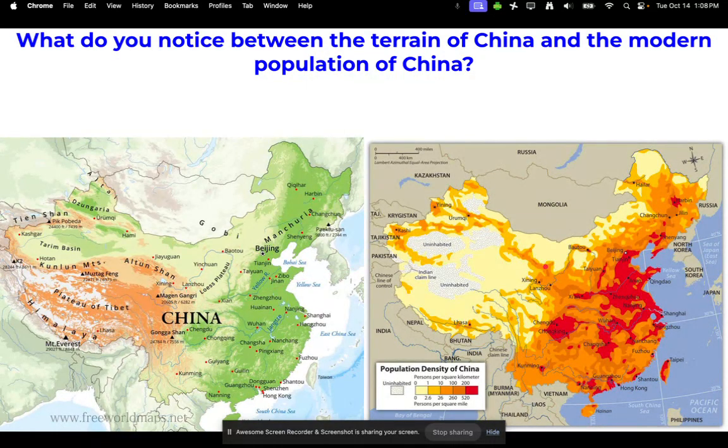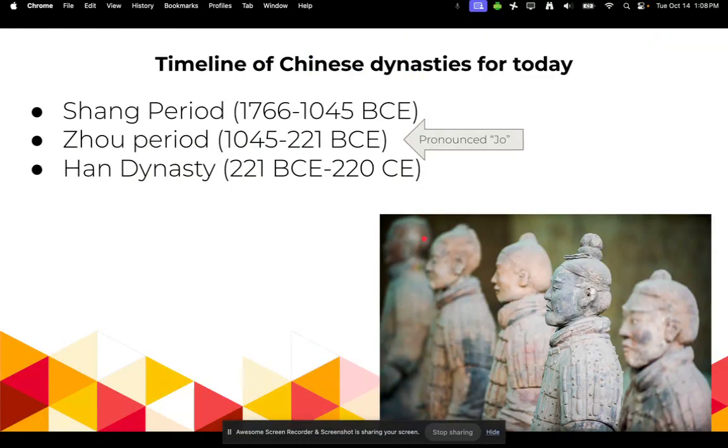So, between these two pictures, you will see that a lot of the densely populated areas are also where the areas are more lush, more lower lands, and more towards the Pacific Ocean. And then you will also see that less people live out where the big mountains are, the high plateaus, as you can see here and then here.